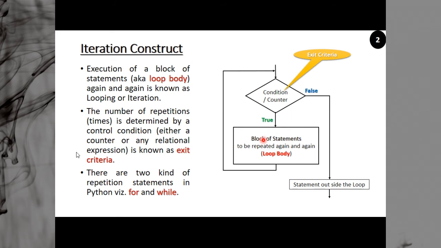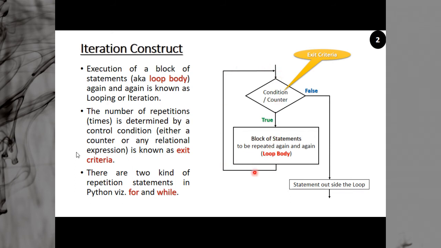So a loop or an iteration consists of two parts. One is the condition, another is the statements. The statements are called the loop body and the condition is called the exit criteria. And these statements will be repeated again and again. You see the flow lines like this. This is a circle. It is a closed loop.